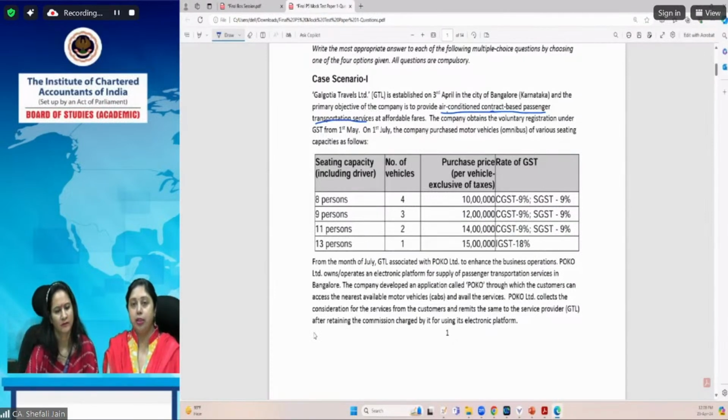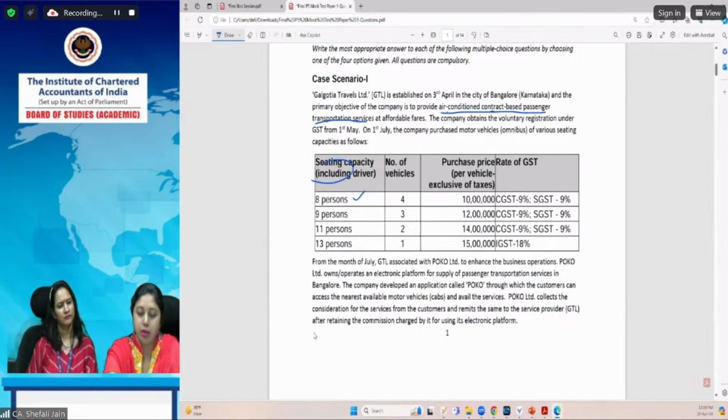Now, this motor vehicle is an omnibus. For clarity, this has been mentioned here, of various sitting capacities as follows. The sitting capacity of the omnibuses or the motor vehicles which the company has purchased are given to you. That is 8 persons. And mind here, it is given including driver.